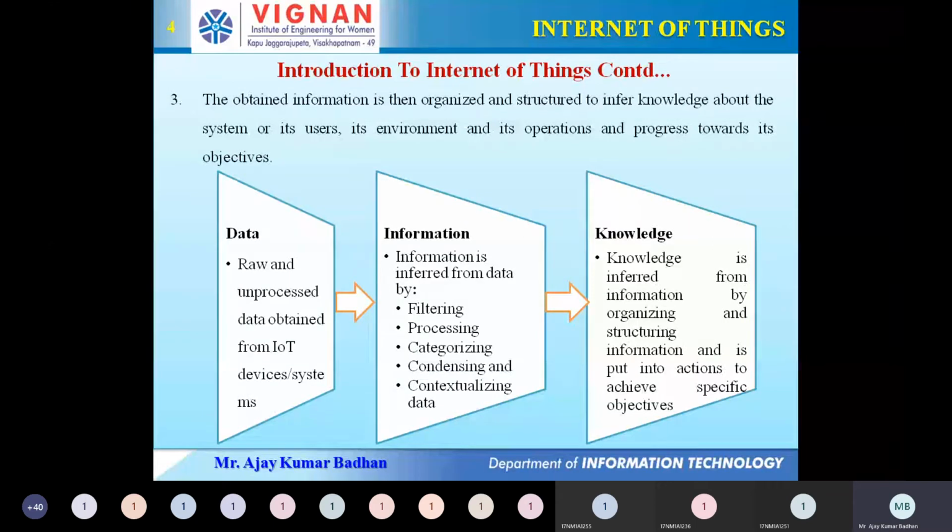Based on that, we get the information, and using this information you are going to get the knowledge. That is what we do in this scenario. Now I'll explain that with a simple example. Let us consider we are working with a weather monitoring system. Please listen carefully.